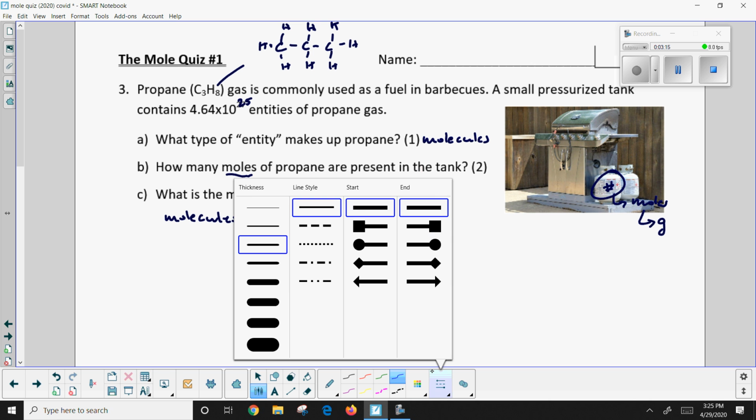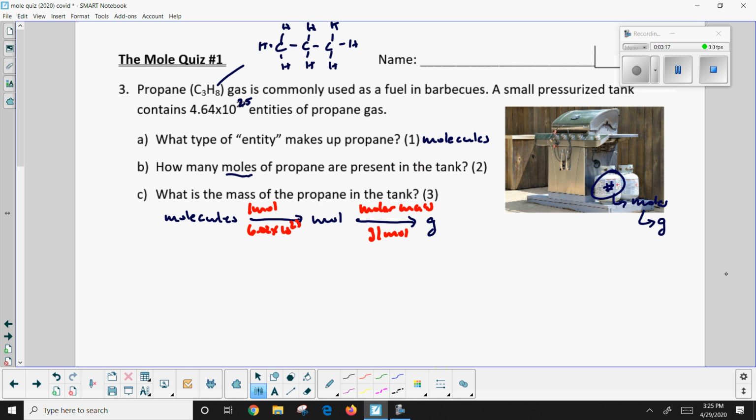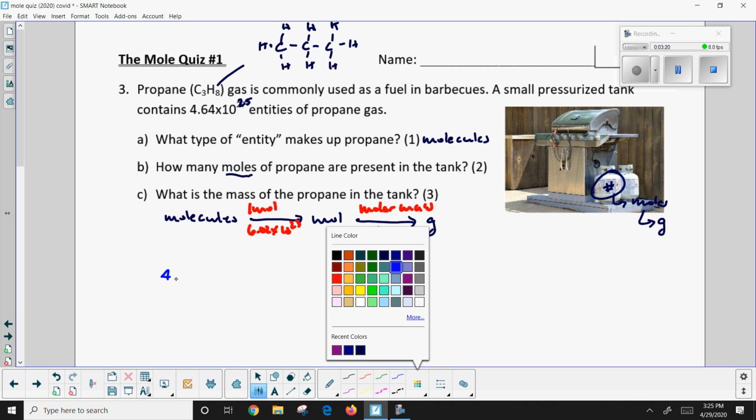So let's get going. All right. We're going to start by writing down what we have at the beginning. We've got 4.64 times 10 to the 25. Remember, we fixed it. And we're dealing with molecules here.